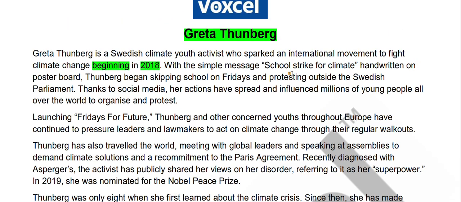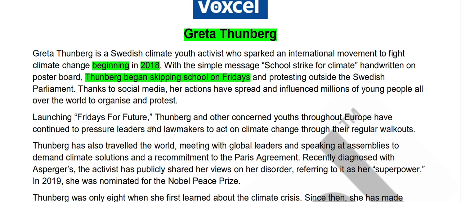With the simple message "School Strike for Climate" handwritten on poster board, Thunberg began skipping school on Friday. Many of you might say okay, true, but here only she is skipping school, and we have to find out what other international students did. Protesting outside the Swedish parliament, thanks to social media, her actions have spread and influenced millions of young people all over the world to organize and protest.